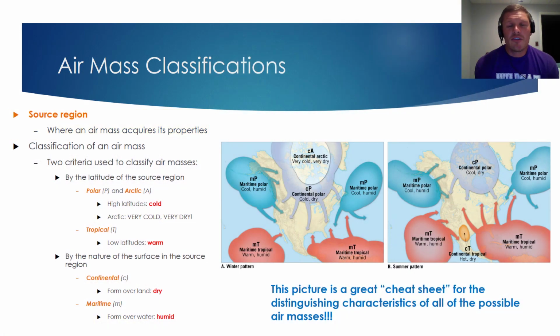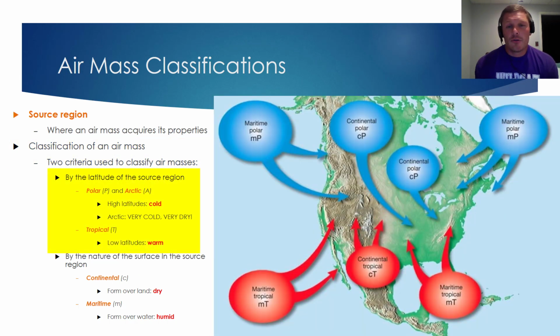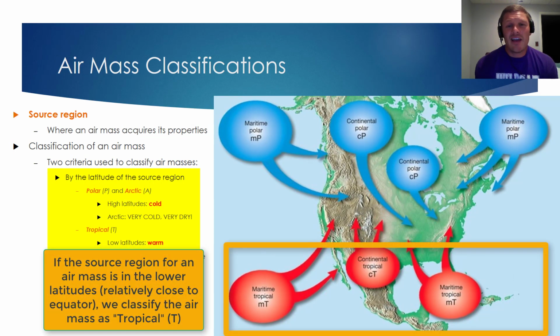Now it's very important that you understand how we classify air masses. There are two primary criteria that we'll use when we do so. The first criteria is by latitude of the source region. Put quite simply, if the source region for an air mass is at or near the equator, we will classify that air mass as a tropical air mass.